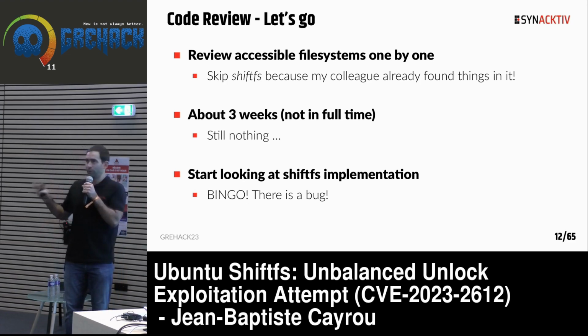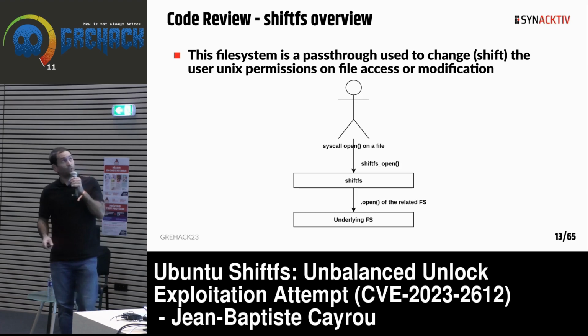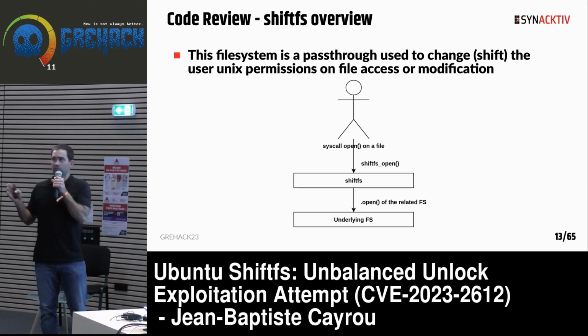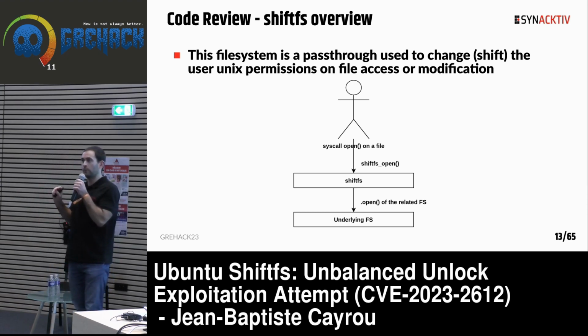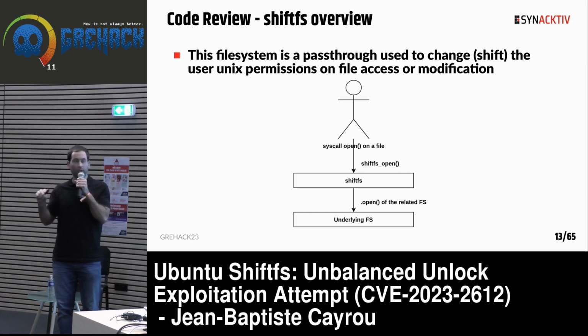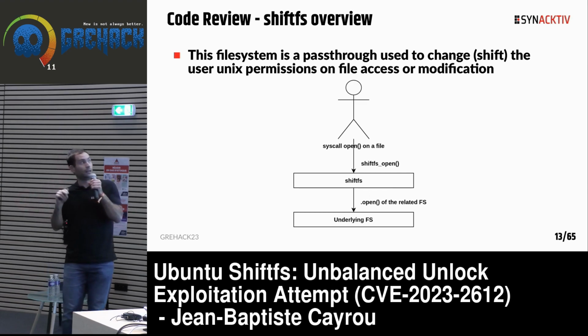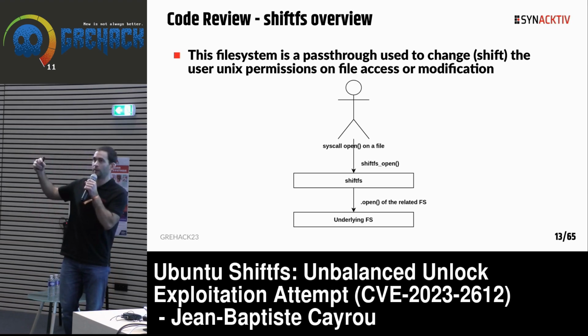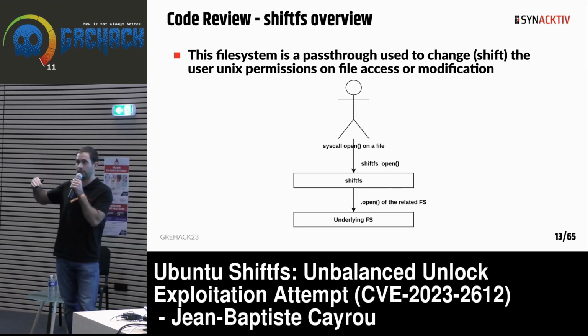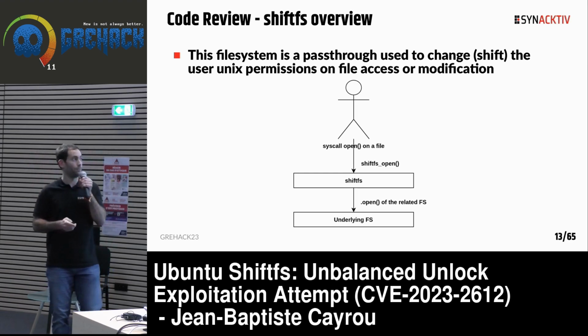Cool. Before explaining the bug, let's see what shiftfs is concretely. Shiftfs is a small file system. In fact, it's just a pass-through used to change the user Unix permissions during file access or modifications. So when you set up a shiftfs file system, you also give an option for the underlying file system. And each time you access the shiftfs file system, internally it will do the action on the underlying file system and shift the Unix permissions.